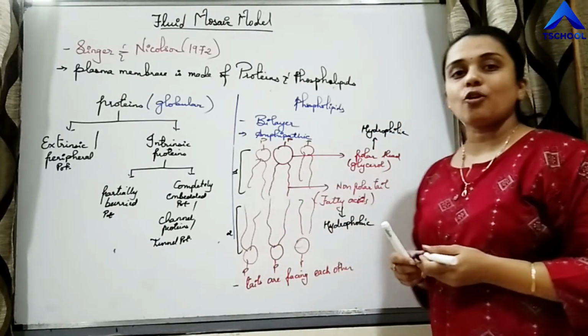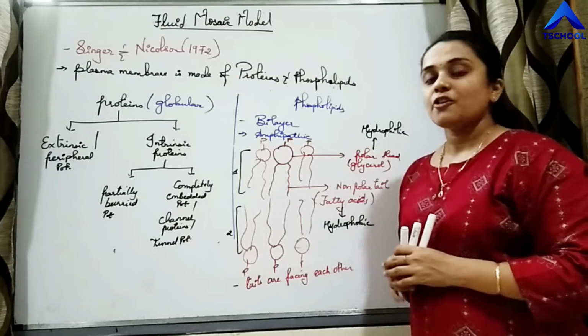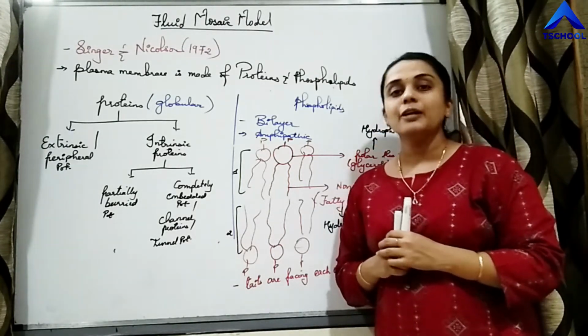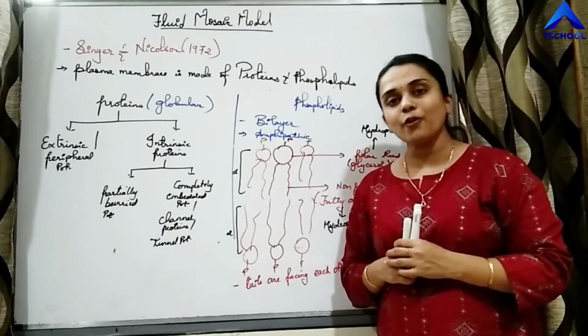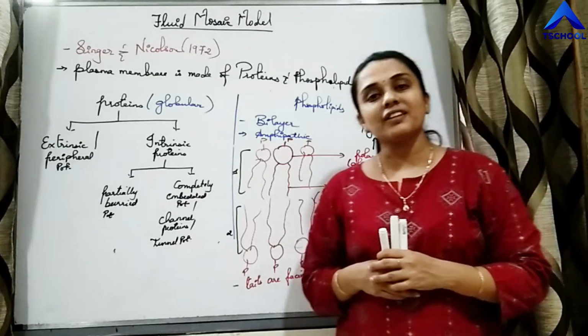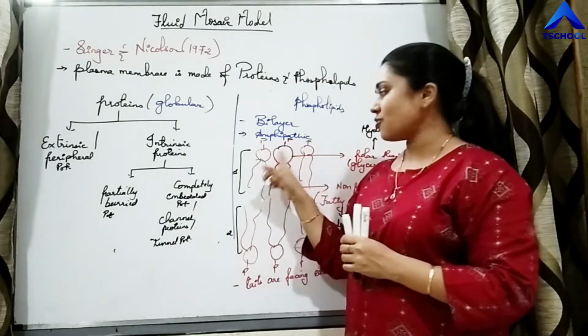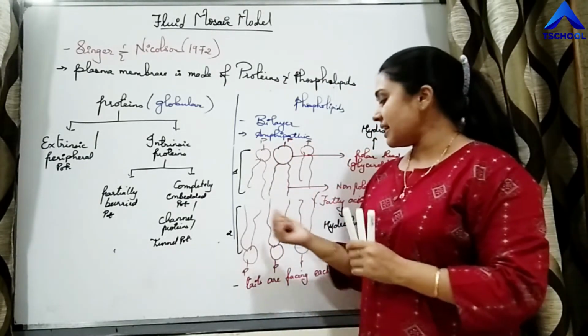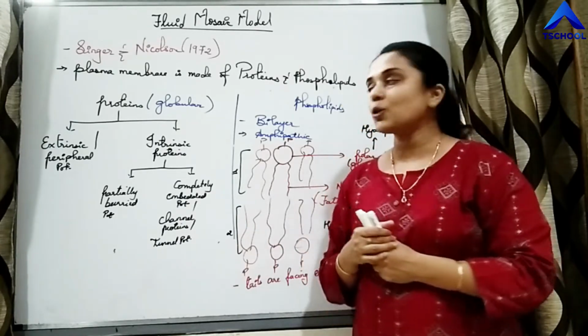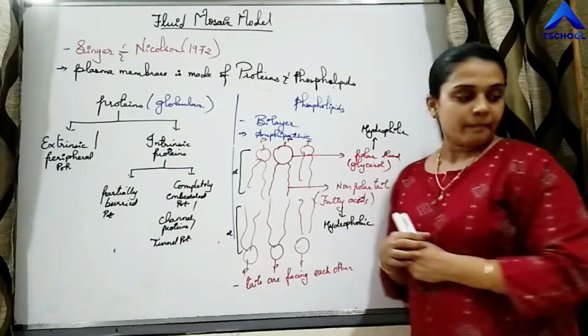So a bilayer of phospholipid is present. Phospholipids are amphipathic. They have a hydrophilic polar head and a hydrophobic non-polar tail. The head is made up of glycerol. Attached to glycerol is phosphate, and the tail is made up of fatty acids. There are two chains of fatty acids.